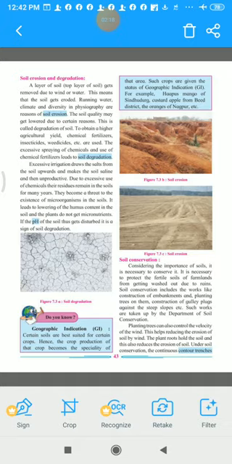Please come down on page number 43. Do you know geographic indication, that is also called GI? Certain soils are best suited for certain crops. Yes, we all know, we have heard, that in Punjab such and such soil is there, and that's why such crops are grown in that soil.